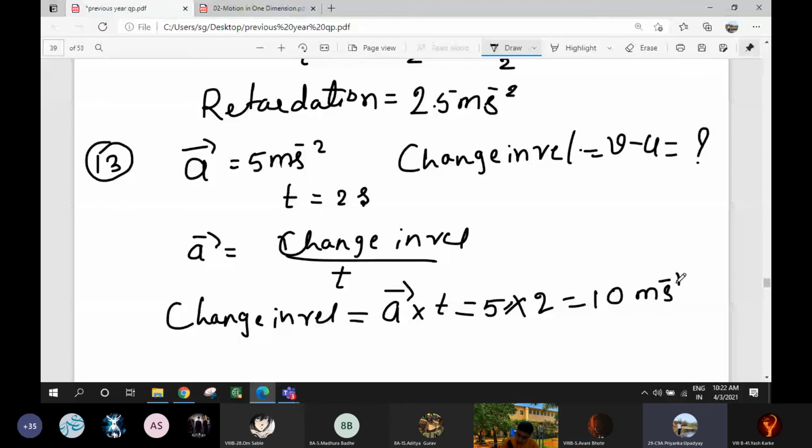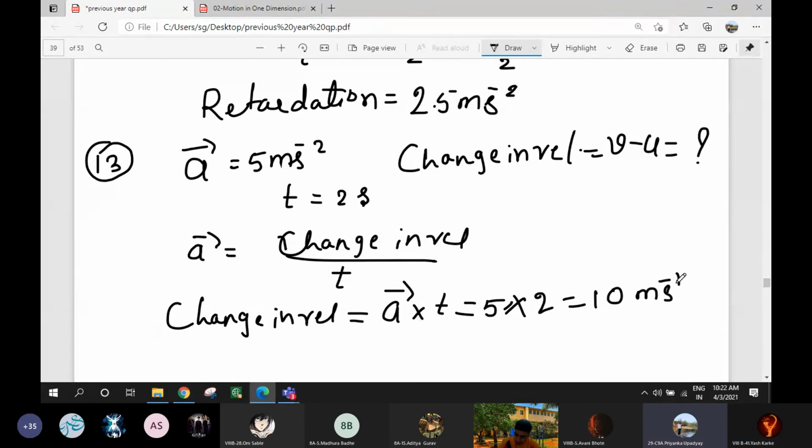So the change is positive. Miss, can we do it like this? I had done v is equal to u plus at. But for that, miss, we need to have u as 0, no, miss. Yes. So don't consider v is equal to u plus at. Why?